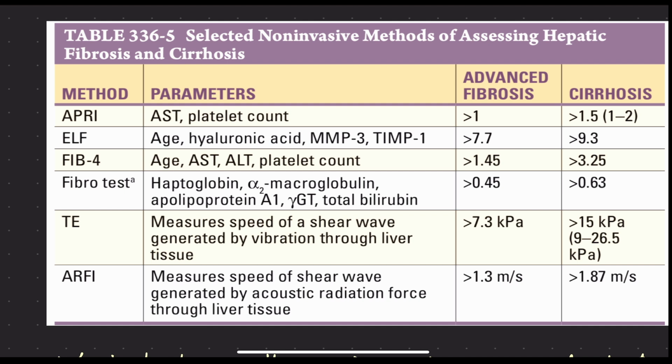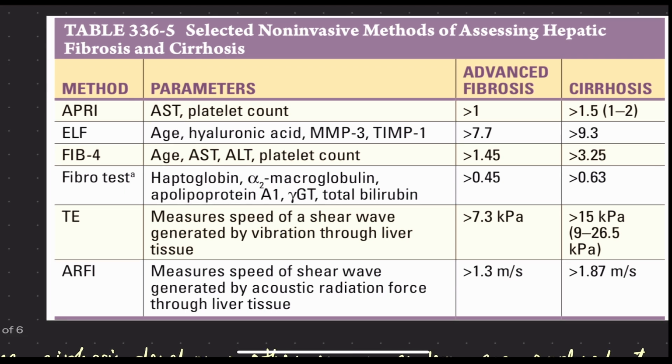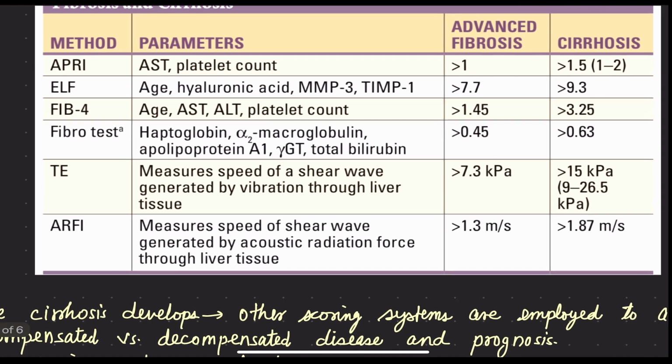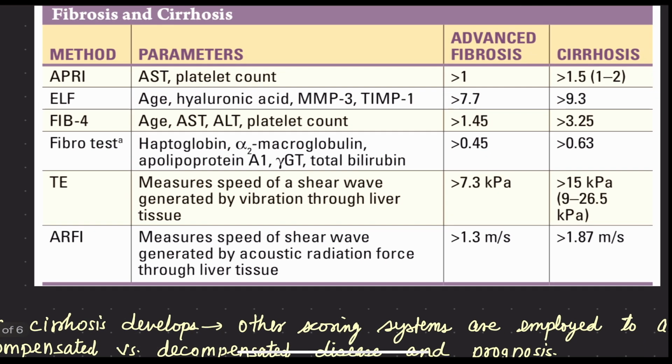There are 6 tests which are given in the table. The table is from Harrison's. First is the APRI, second is the ELF, third is the FIB-4, fourth is the Fibro test, fifth is the transient elastography, also known as FibroScan. FibroScan, Fibro test, and FIB-4 are 3 different tests. TE is FibroScan. TE means transient elastography. Sixth is the ARFI, acoustic radiation force impulse imaging, something like that. That is the full form of this test.